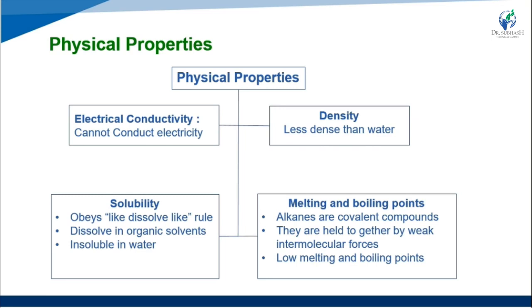Then melting point and boiling points. Alkenes are covalent compounds, having covalent bonds, and they are held together by weak intermolecular forces. So they have low melting and boiling points; alkenes do not have high melting point and boiling point values.